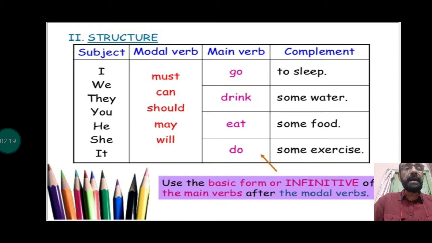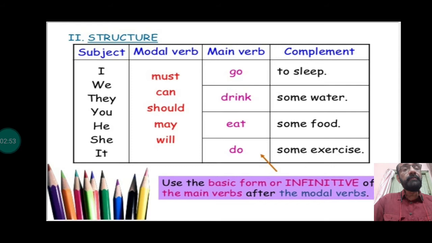Now the subject is I, we, they, you, he, she, it. You can use any subject. The modal verb: must, can, should, may, will. This is the modal, the auxiliary. It comes before the main verb, or it can be used alone as well. The main verb: go, drink, eat, do. You can replace all the subjects, you can replace the modals, you can replace the main verb, and you can replace the complement. The sentences are still meaningful.